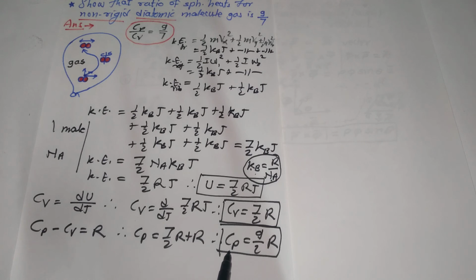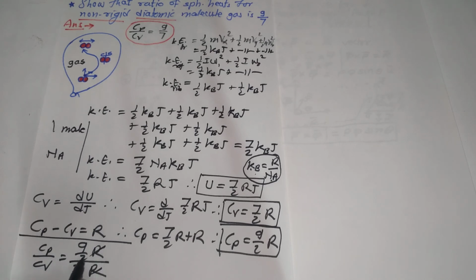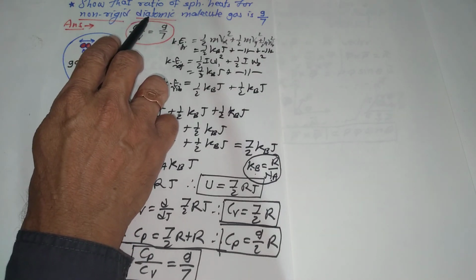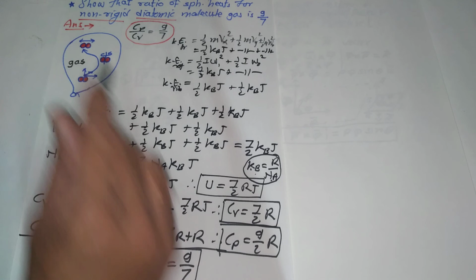But so as to find the value of Cp upon Cv, from these two expressions, Cp upon Cv is equal to 9 by 2 R upon 7 by 2 R. Here R gets cancelled, 2 gets cancelled, simply 9 by 7. Therefore Cp upon Cv is equal to 9 by 7. So this is how you can show that the ratio of specific heats of the gas, especially a diatomic molecule gas, for the non-rigid case is 9 by 7.